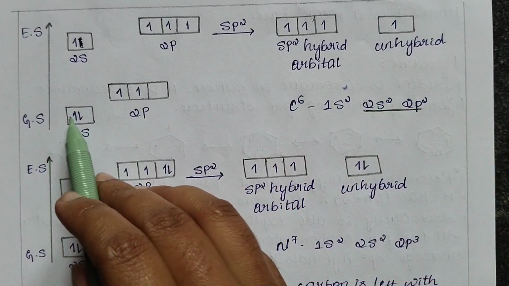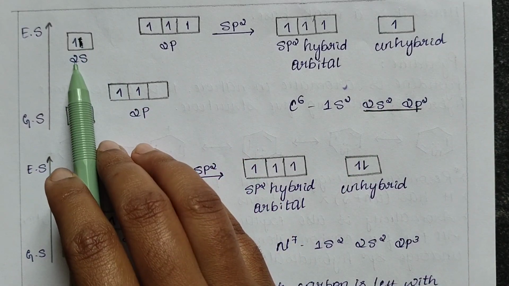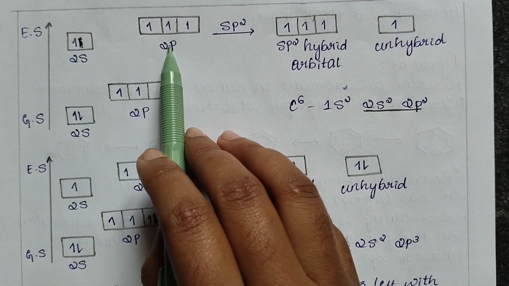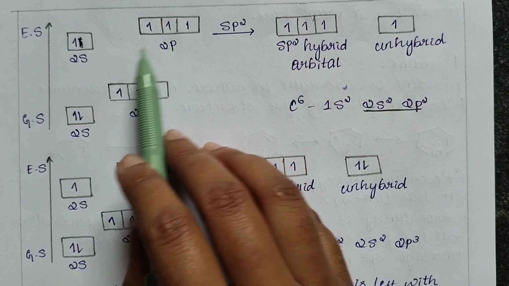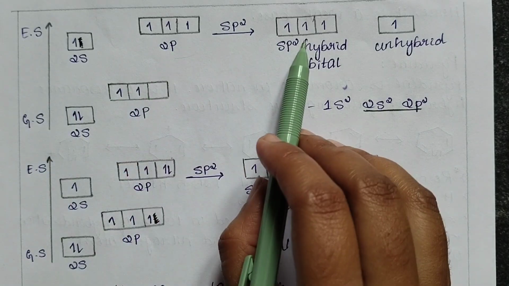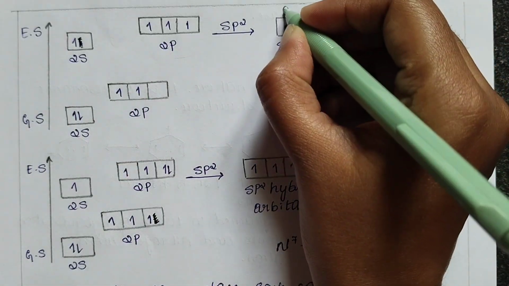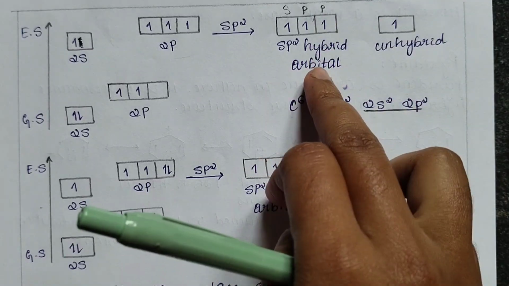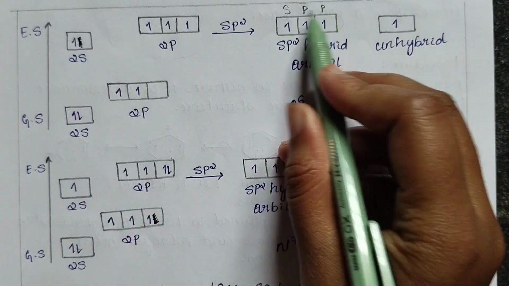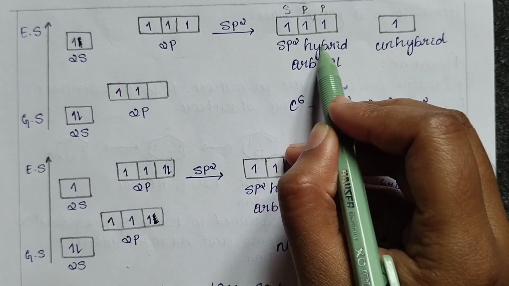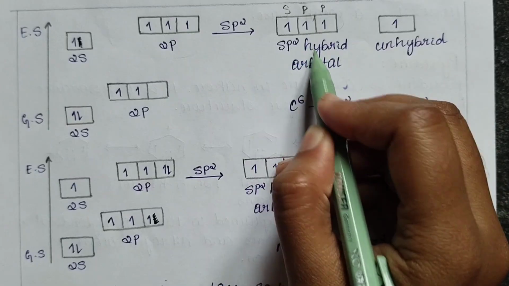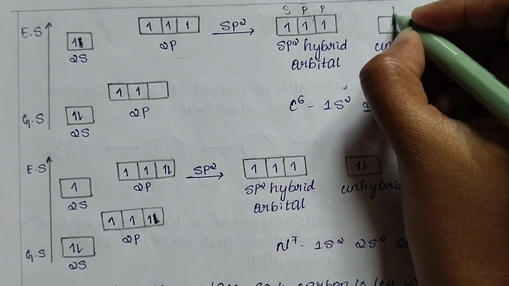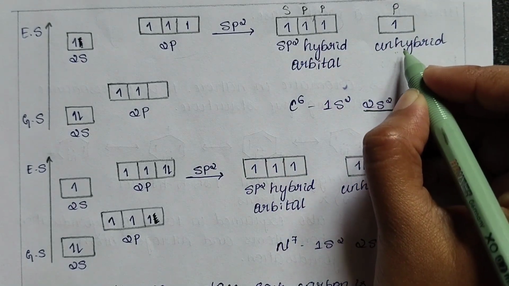Once the atom gets excited, there is 1 electron in the 2s orbital and 3 electrons in the 2p orbital. These valence electrons then undergo sp2 hybridization, so here is the s orbital and here the p orbitals, and here we can see the sp2 orbitals, which we call sp2 hybrid orbitals, and one of the p orbitals remains unhybridized.